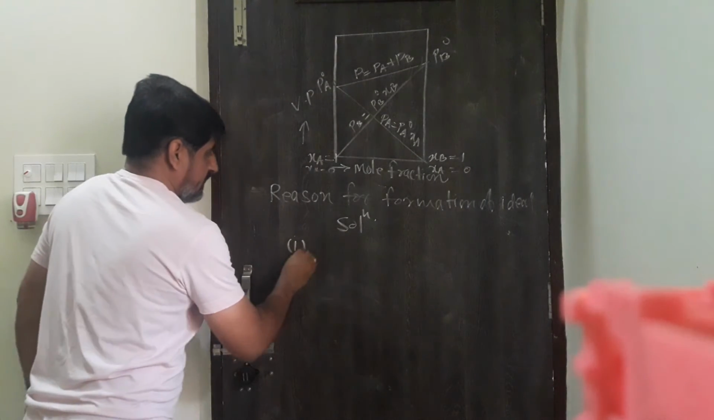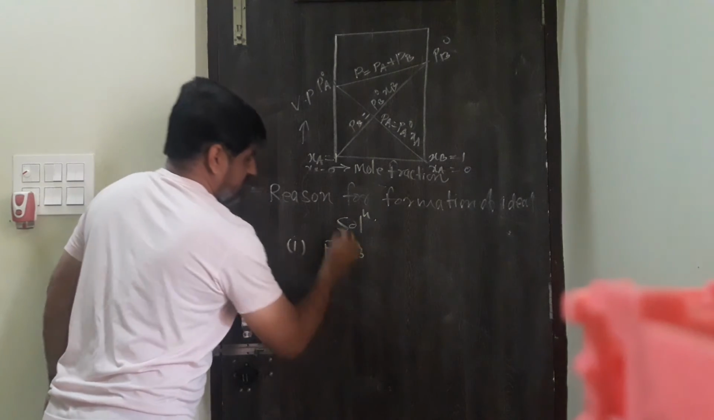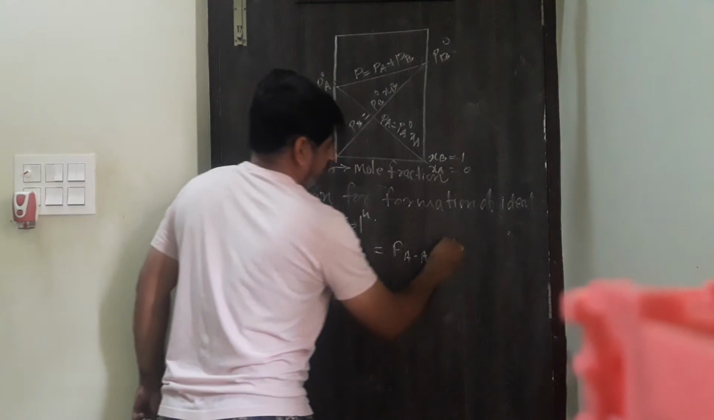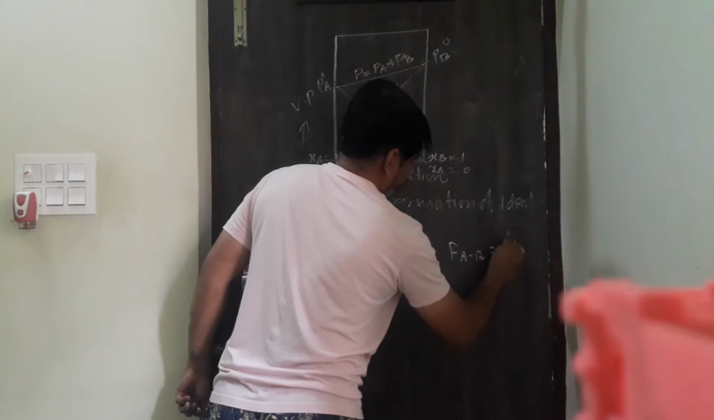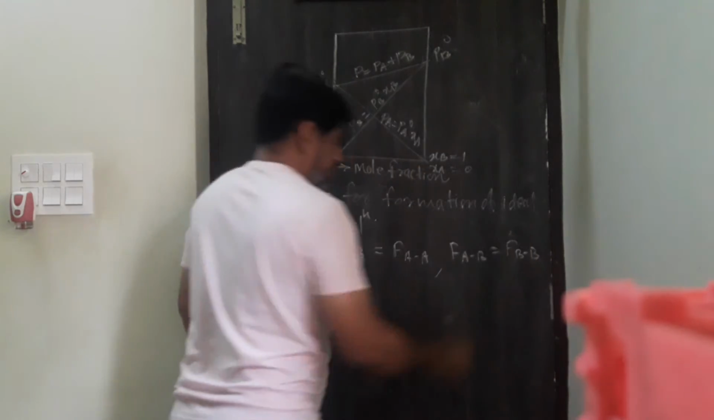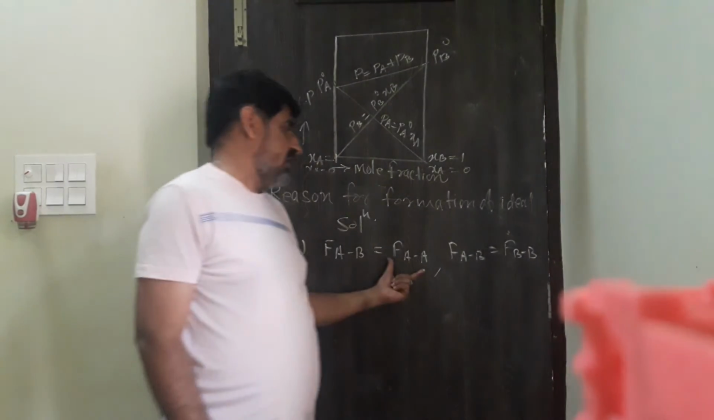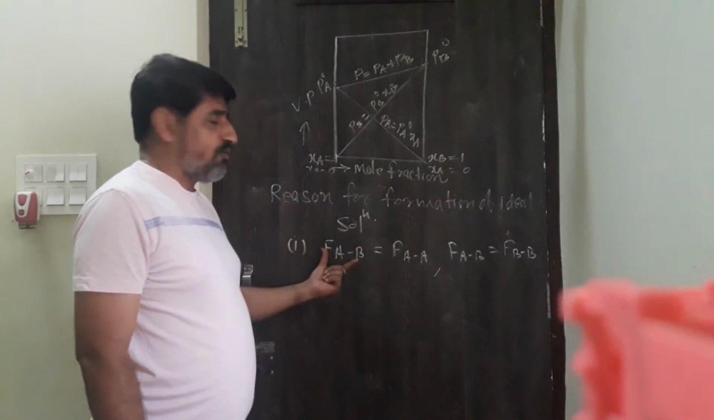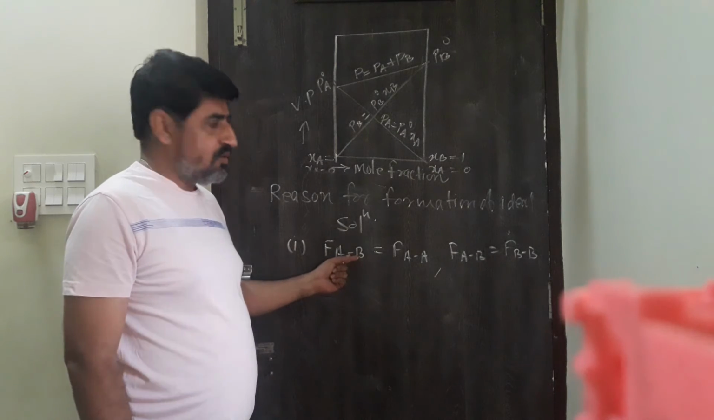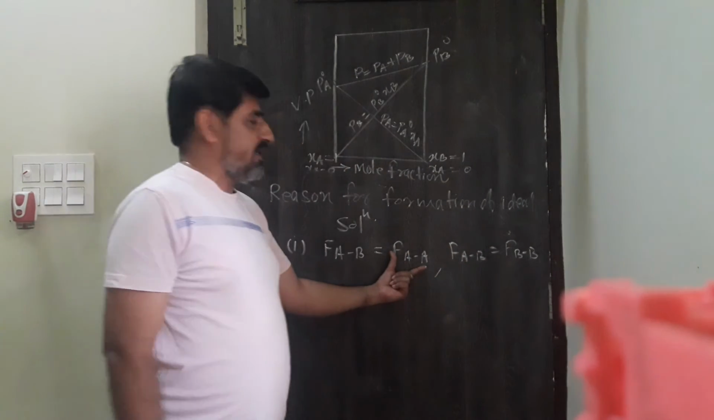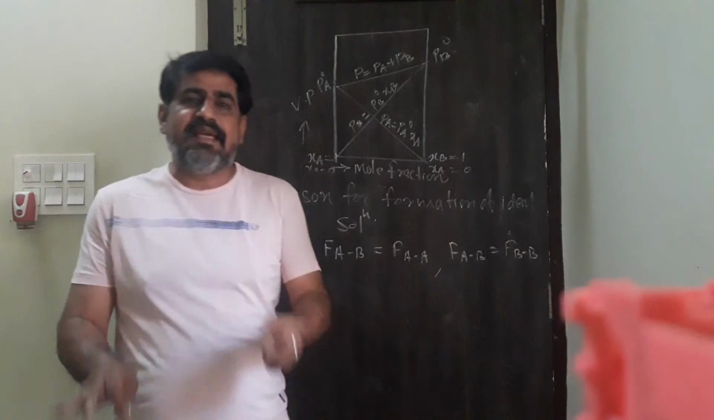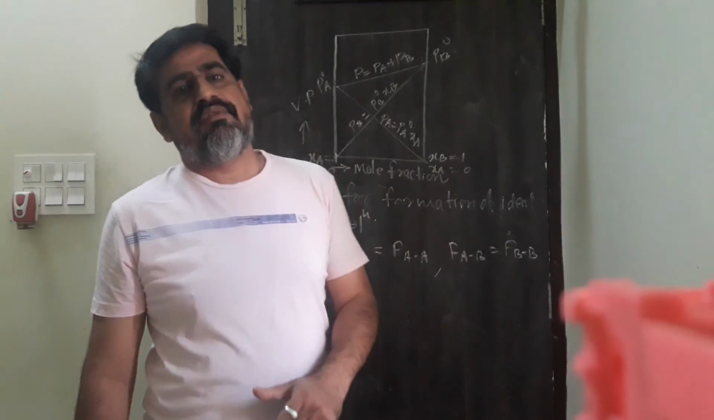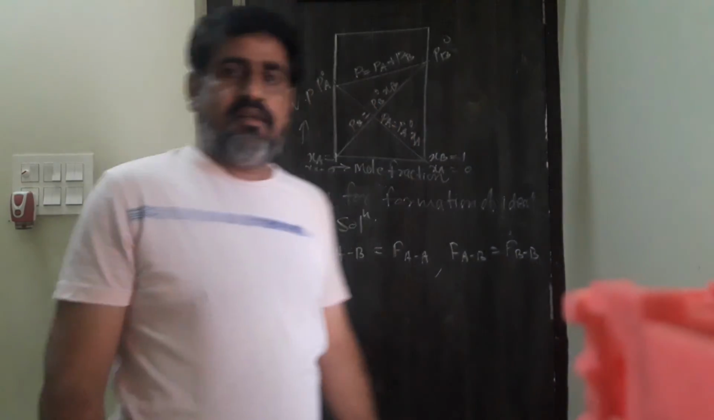First, FAB should be equal to FAA and FAB should be equal to FBB. Suppose we are having a solution AB, that means A and B are the two components by which we are getting a solution AB. The intermolecular attraction between A and B and intermolecular attraction between AA and BB should be nearly same. If it is nearly same, then the resultant solution will act as an ideal solution.